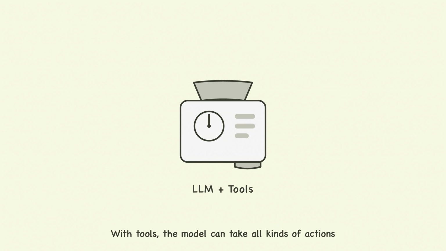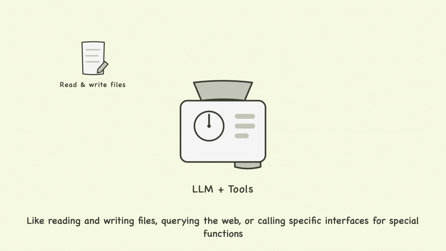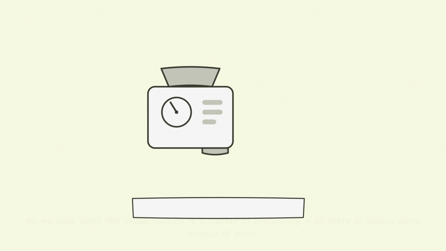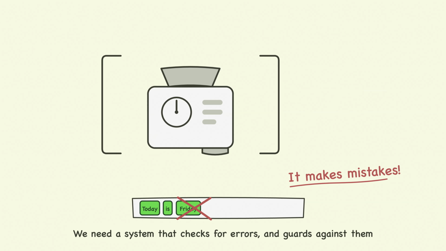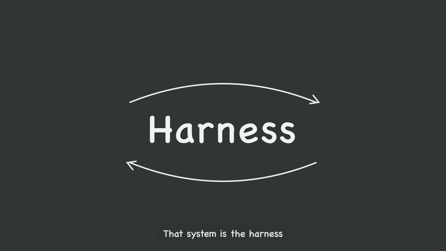With tools, the model can take all kinds of actions. Like reading and writing files, querying the web, or calling specific interfaces for special functions. But tools alone are not enough. As we said, what the model outputs is a matter of probability, so there is always some chance of error. We need a system that checks for errors, and guards against them. That system is the harness.